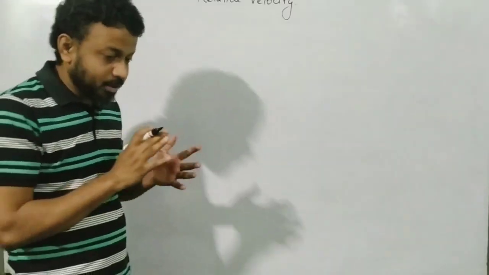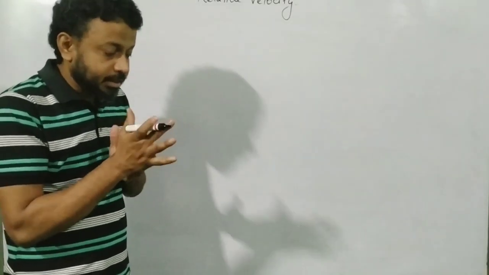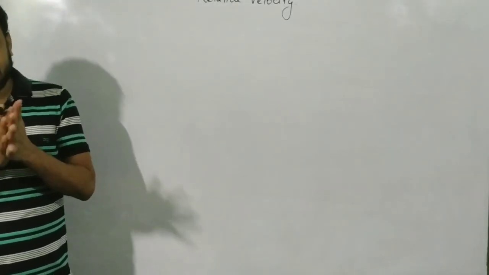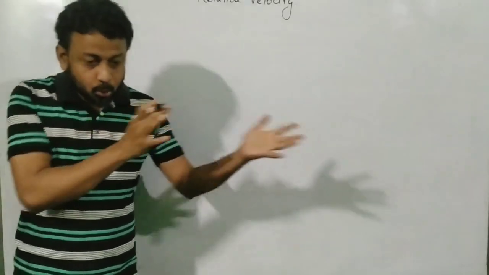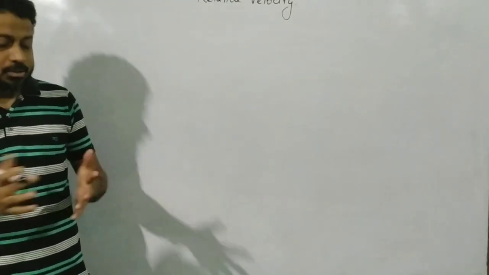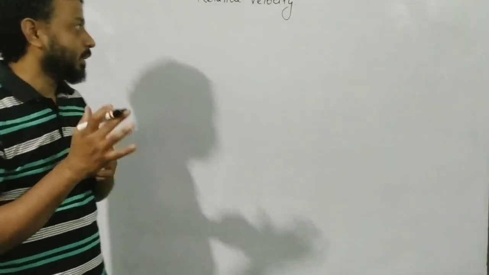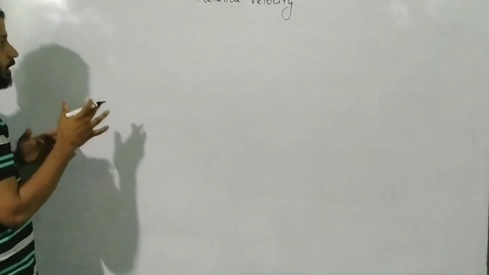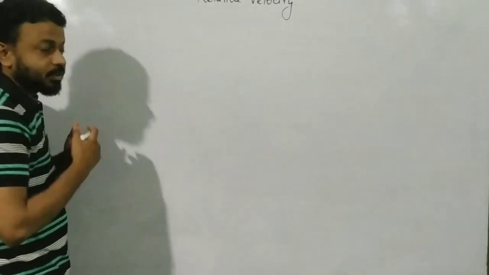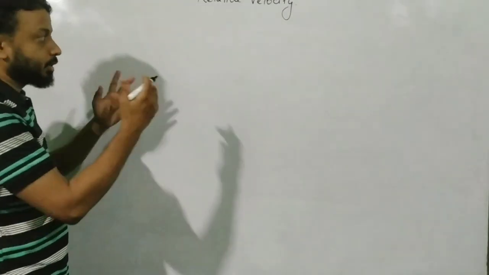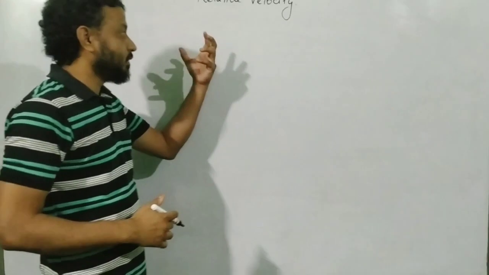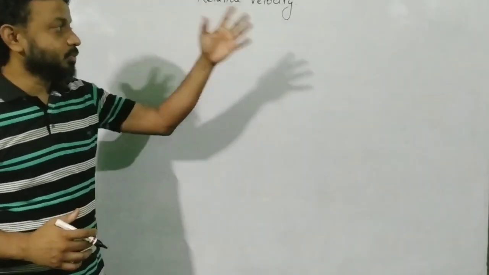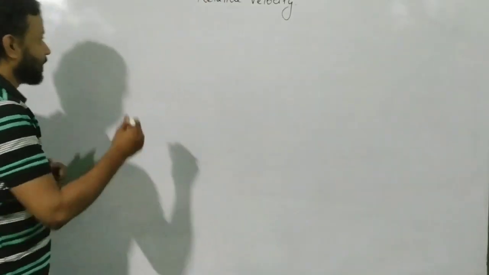But there is a small difference between these. Generally, I have seen students getting confused, because the way we do it is the same, but it does not appear to be the same. I will explain as I move on in the entire lecture. Today we are going to see specifically the rain and man problem, but I will also give you a glimpse of the river and boat problem and the aircraft and wind problem. Those two we can discuss in another class.